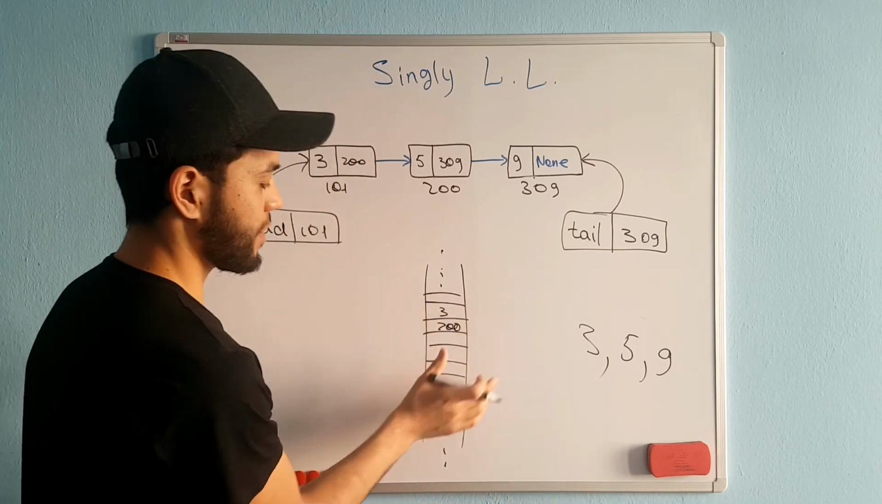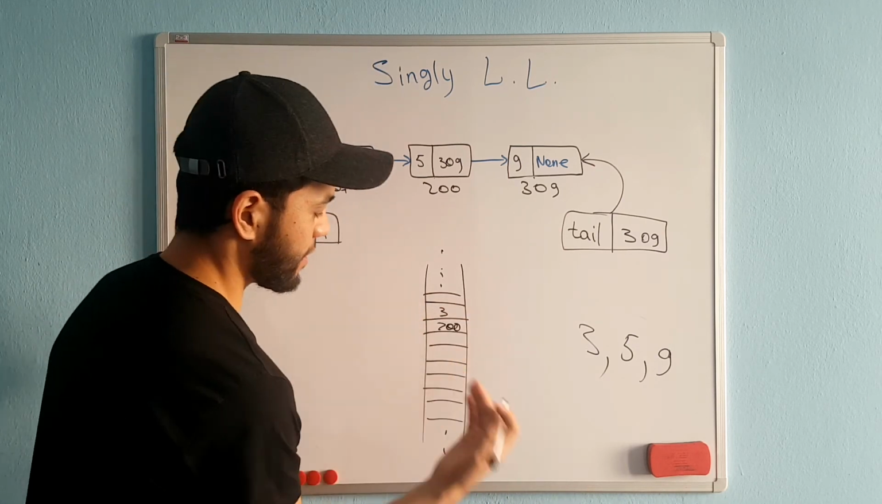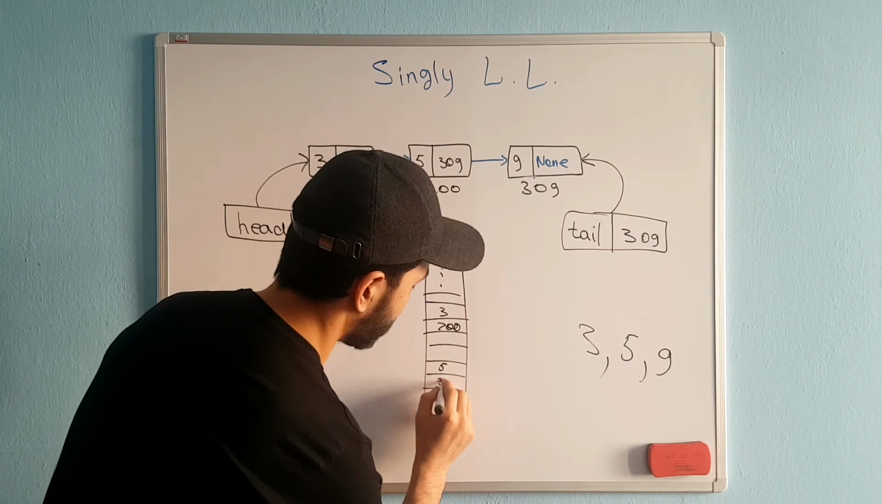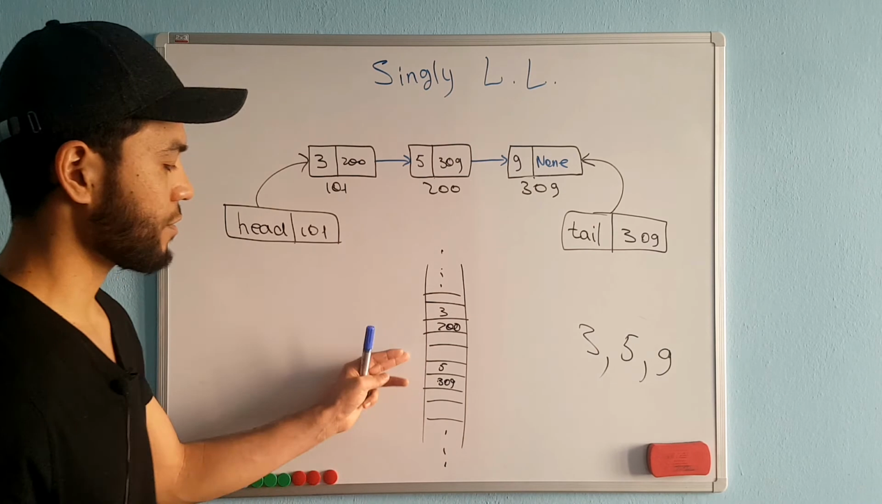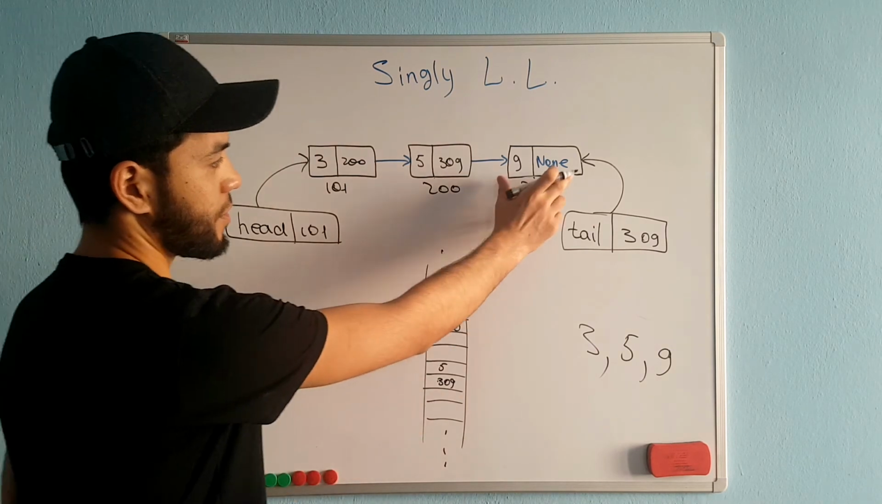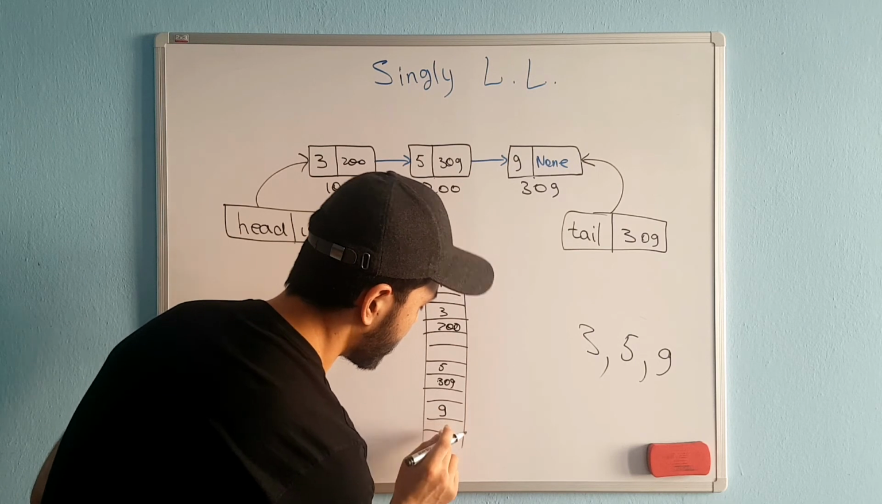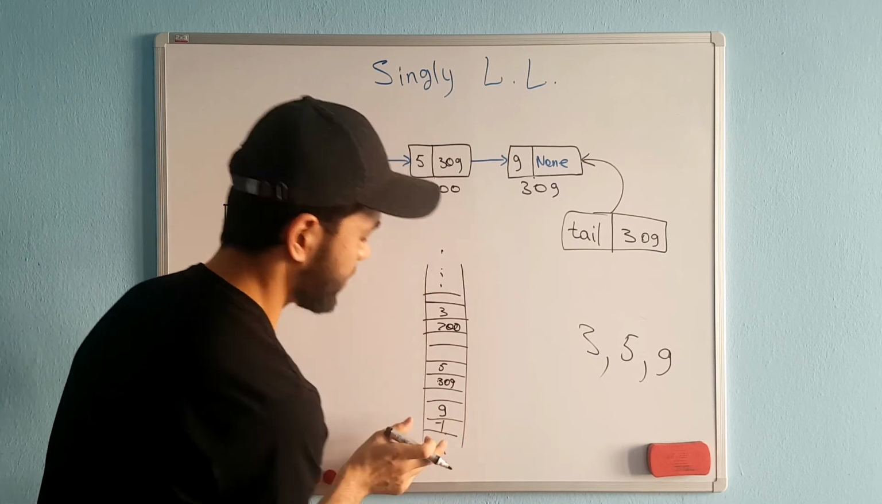For example, we are storing here the first node, and the second node, and maybe here, for example, the 5 I'm storing, and with 309, like it looks like this, okay? And also we are storing the last node maybe somewhere on the memory. Here maybe it's 9, and the -1, which is the none.